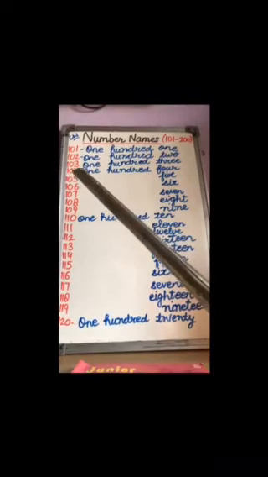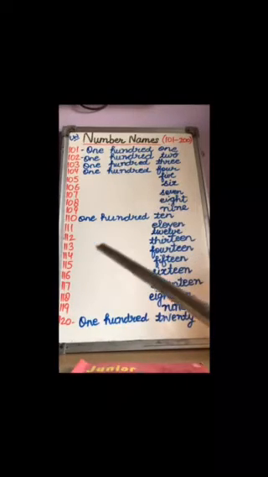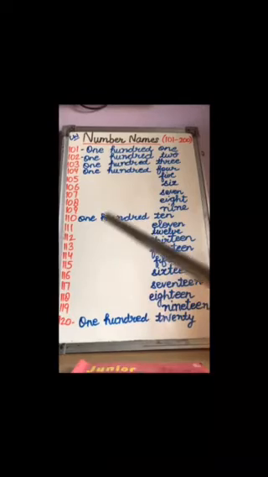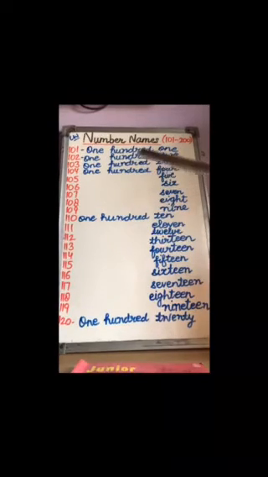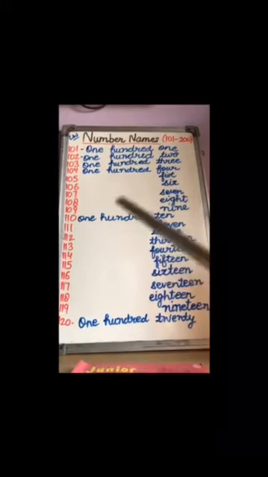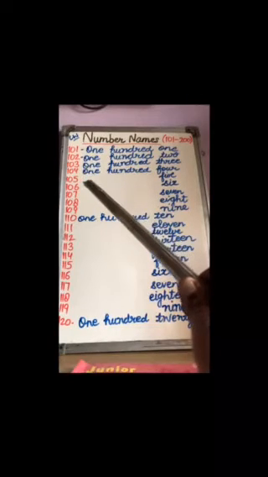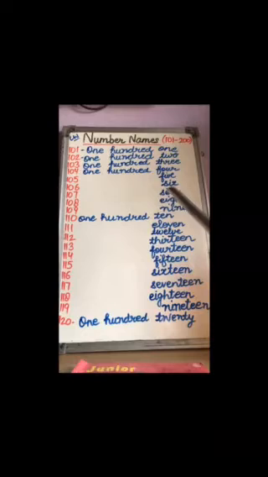Now the next is 105. Children, we will write all the numbers in the same way. We will write 100 in all the numbers. You cannot skip it. Because there was no space on my board, I did not write it, but you have to write it in your notebooks very neatly. So 105: ONE HUNDRED FIVE.